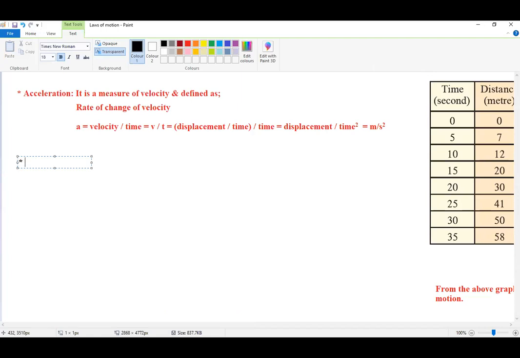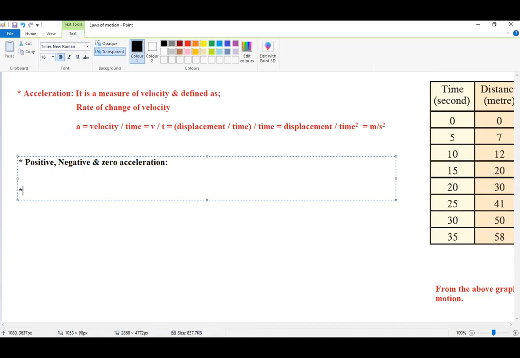Make a point and write down positive, negative and zero acceleration. First we'll write about positive acceleration.